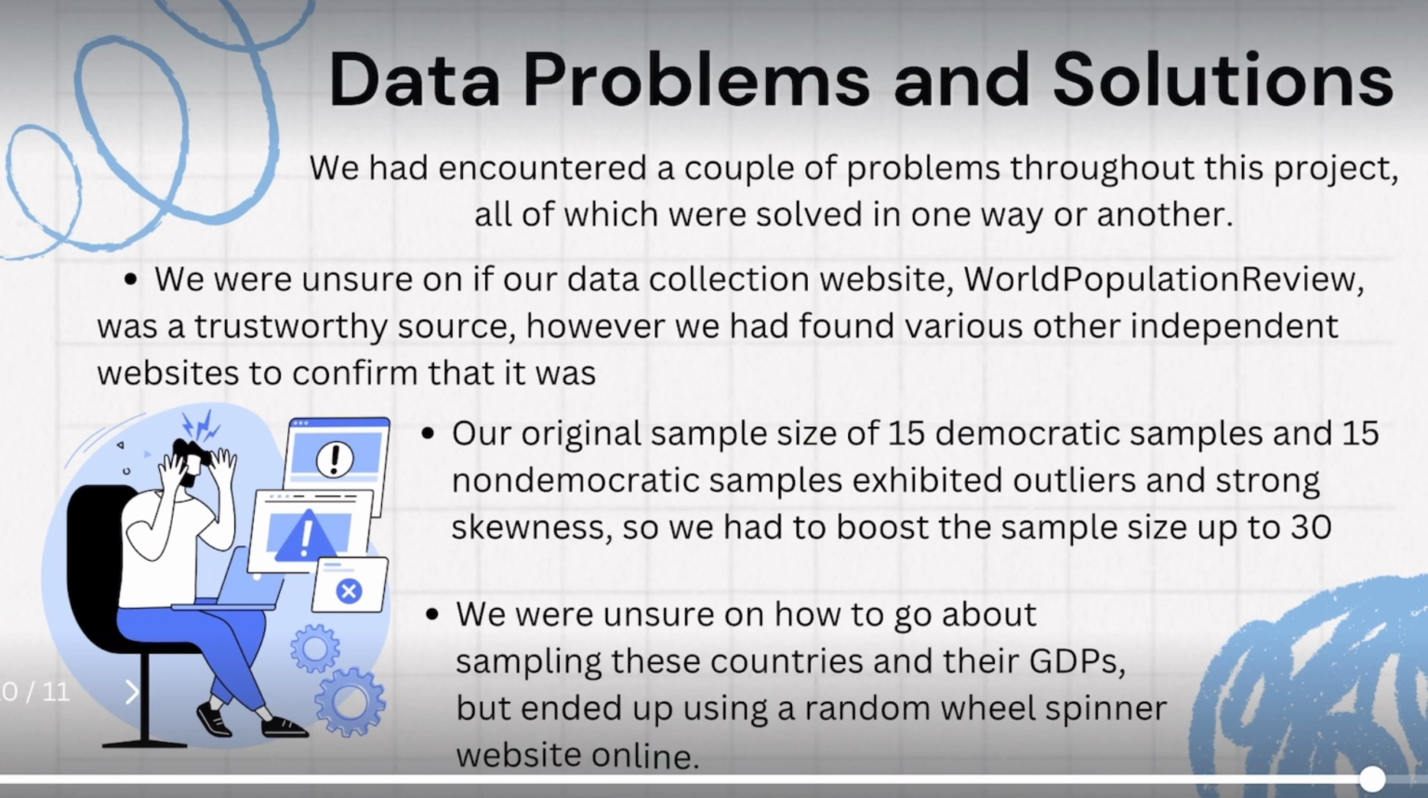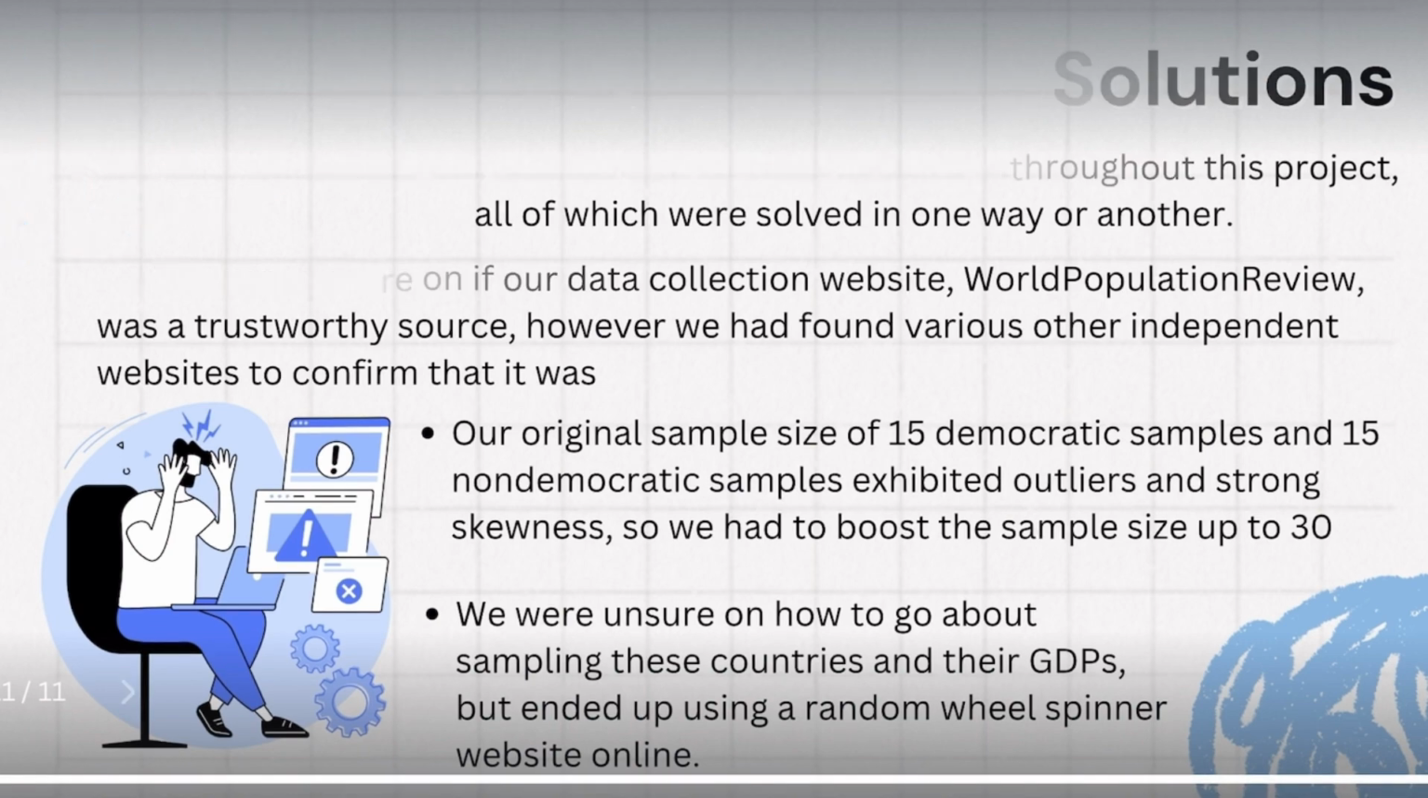As our project continued, we encountered a couple of problems throughout it, all of which were solved in one way or another. First off, we were unaware if our data collection website, World Population Review, was a trustworthy source. However, various other websites confirmed that it was a reliable website. Our original sample of 15 democratic samples and 15 non-democratic samples exhibited outliers and strong skewness, so we had to boost the sample size up to 30. We were also unsure on how to go about sampling these countries and their GDPs, but ended up using a random wheel spinner website online.